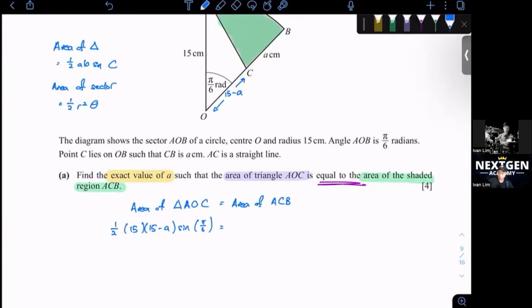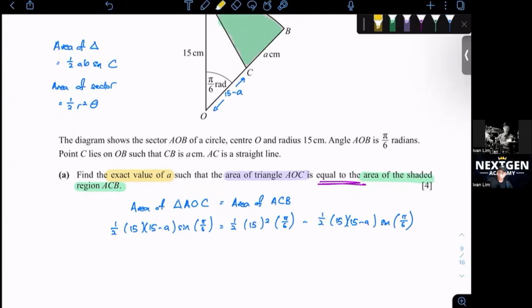Area of sector is half r squared theta, so half times 15 squared times pi over 6, minus the same formula of the triangle that we wrote on the left hand side, half times (15 minus a) sine pi over 6.